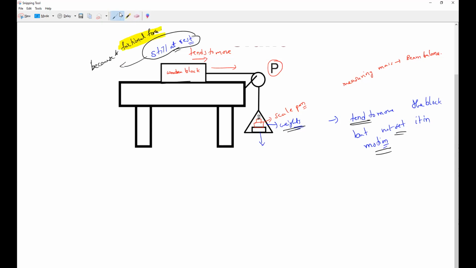What frictional force do we say? Everybody, static friction. Okay, so write it.